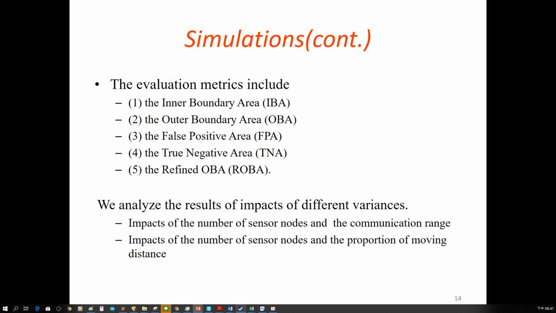Then the evaluation metrics include the inner boundary area, the outer boundary area, the false positive area, the true negative area, and the refined OBA. The FPA means that the area is in the OBA but not in the area of the continuous object, which means it is the superfluous area for the OBA. Then the TNA means the area is in the continuous object but not included in the OBA, which means the OBA ignores the dangerous area. And we also analyze the impact of different variables.